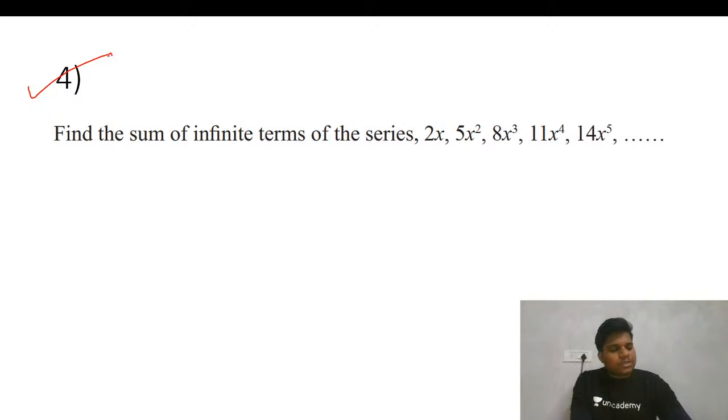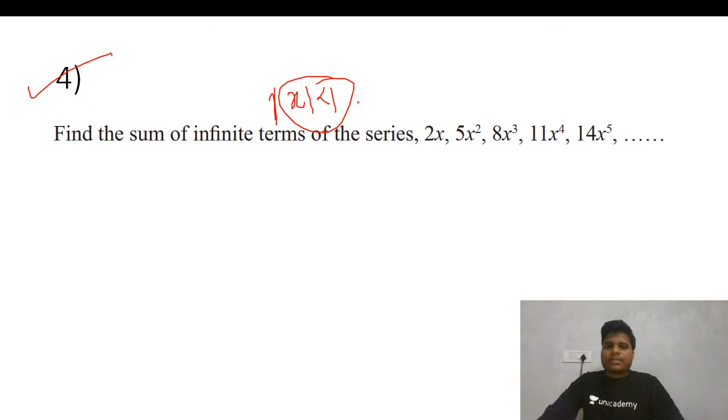Okay, same type of question. This is also your AGP type of thing, but in this one thing should be mentioned, I think that is missing there: x is less than 1. x is less than 1 in this range. This should be mentioned, because we'll be applying the GP formula here, so it will not be possible to solve if this condition on x is not given.